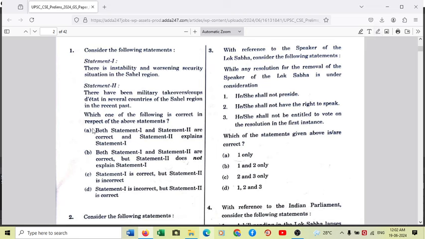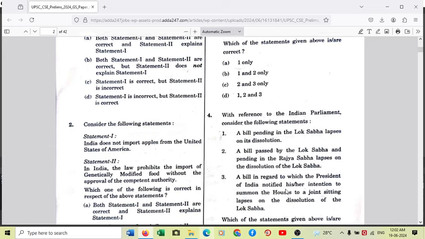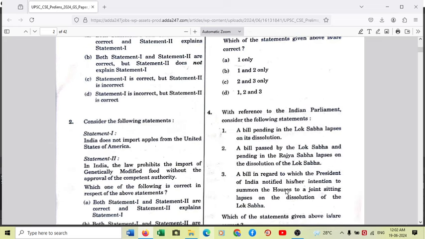Okay, so we'll go ahead to question number 2. Now question number 2 is, again, a similar kind of statement and assertion type of question. Statement 1 here says India does not import apples from the United States of America. So this is wrong. Statement 1 is wrong. India imports apples from the United States of America.